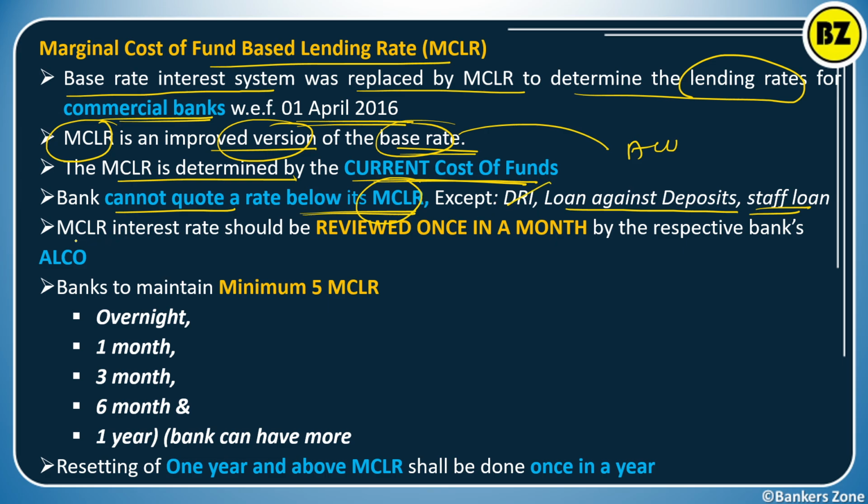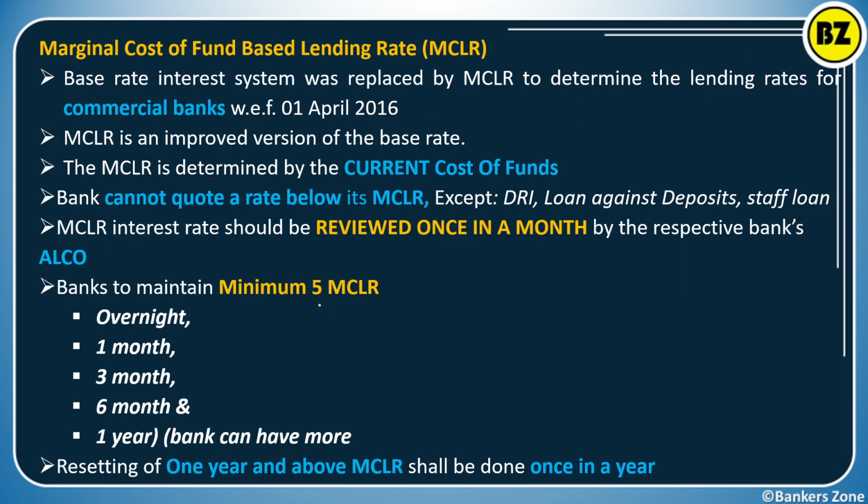Now the MCLR interest rate should be reviewed once in the month. It is mandatory, right? So it gives more accuracy, more cost adjustment for the bank. MCLR is reviewed once in the month by the ALCO committee, that is the asset liability committee of the bank, and the bank has to give at least 5 MCLRs. Every bank has to give 5 MCLRs.